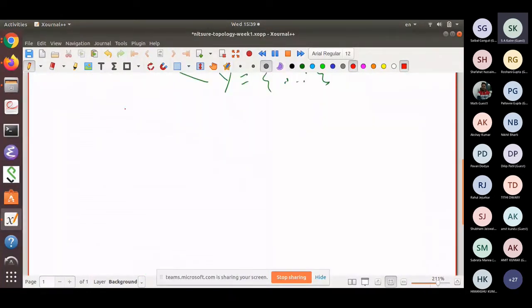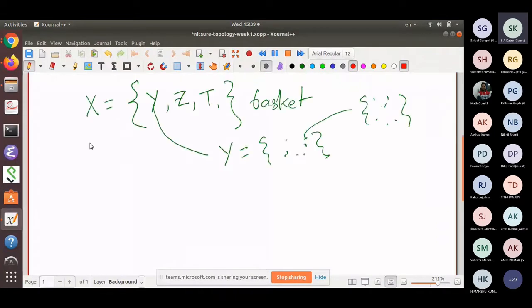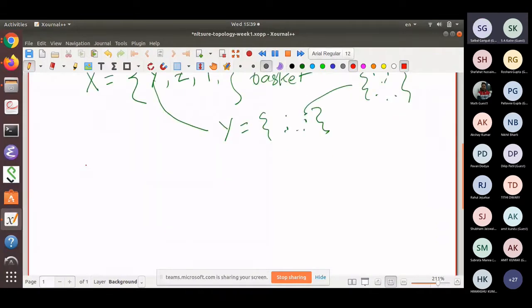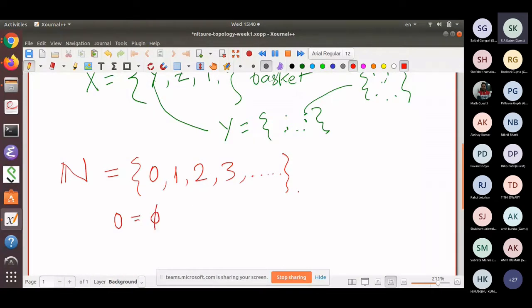Now the reason that slash is put is, in modern mathematics, natural numbers is the set 0, 1, 2, 3, and so on. And what are these things? Everything is a set. So I should tell you what set is 0. 0 is the empty set. 1 is the set whose only member is 0. And 2 is the set whose members are 0 and 1. You get the idea. And so on. You can fill it in.